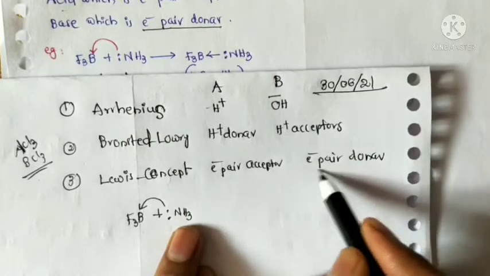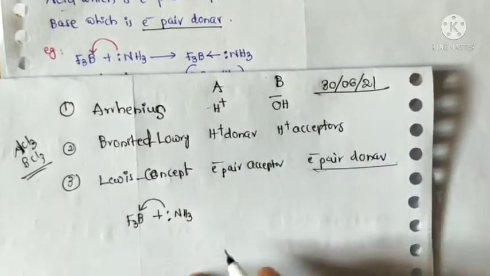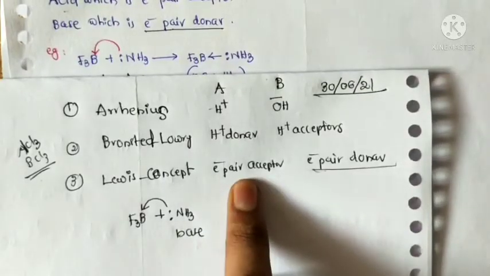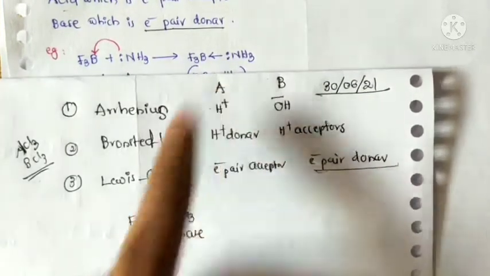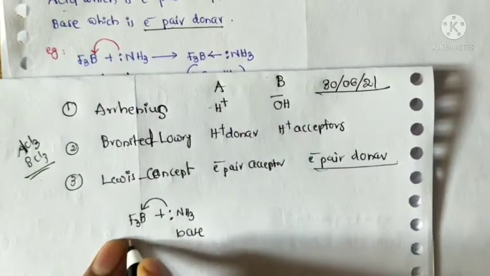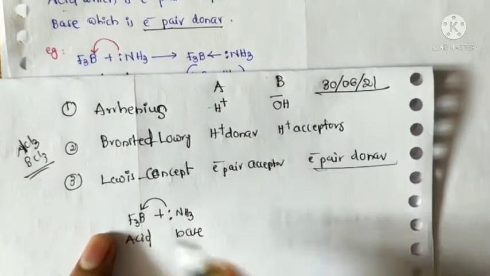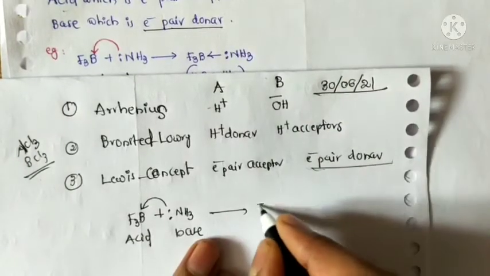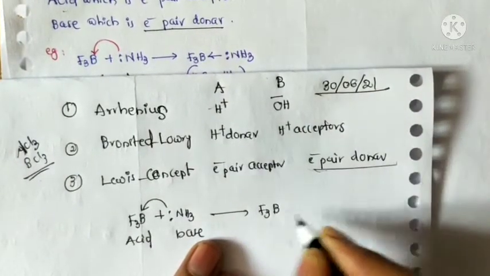The electron pair donor is called a base, that's why ammonia is a base. The electron pair acceptor is called an acid, that's why boron trifluoride is an acid. Now it can form a compound.